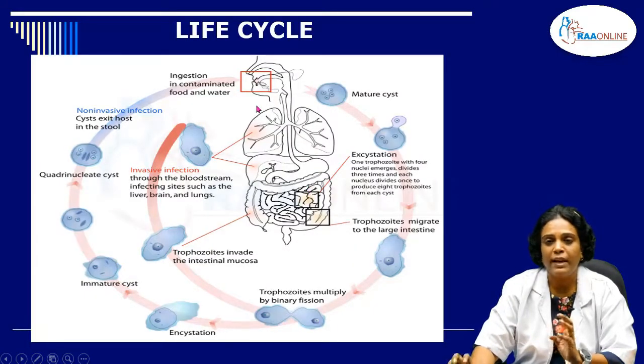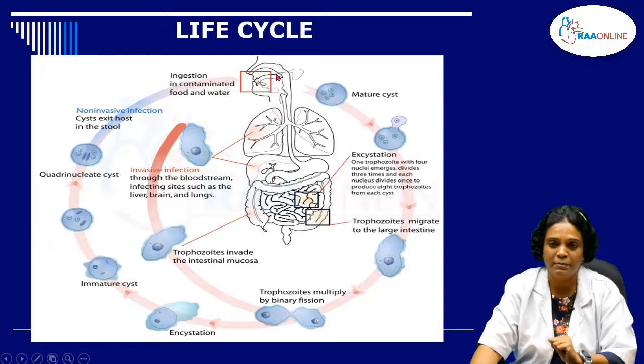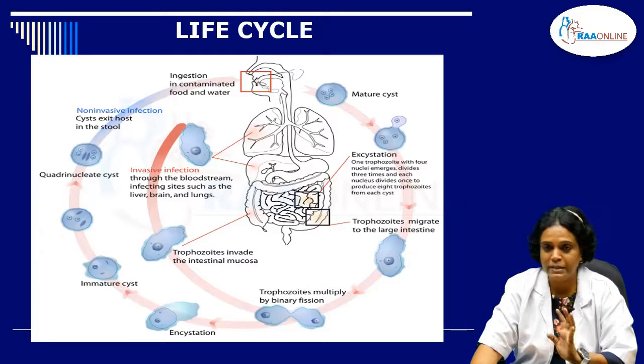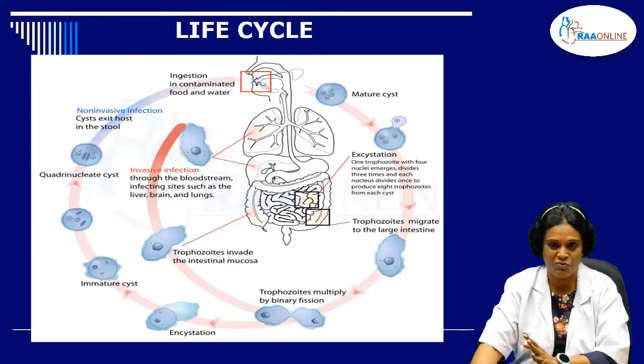Now coming to the life cycle of Entamoeba histolytica, it has only one host, that is man. It has a very simple life cycle. As I said earlier, it has three stages. One is the trophozoite, the intermediate stage between the trophozoite and the cyst is the precyst, and then the cyst forms.